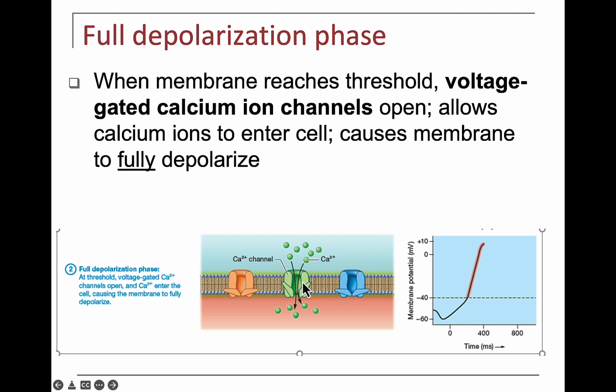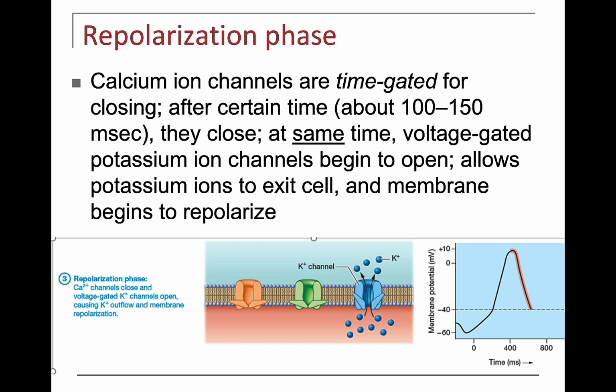The voltage that triggers the opening of this channel is -40, and when it opens, calcium goes down its concentration gradient into the cell and immediately reverses the membrane potential from -40 to +10, where it is fully depolarized. After it's fully depolarized, the cell must repolarize. This full depolarization to +10 will be the trigger that opens a potassium channel.